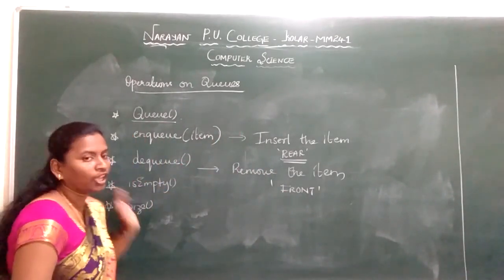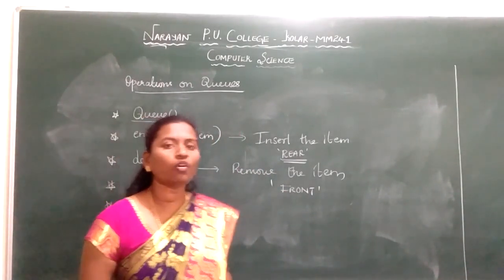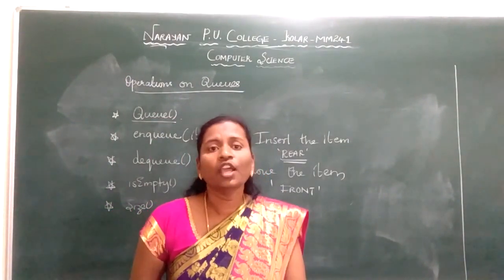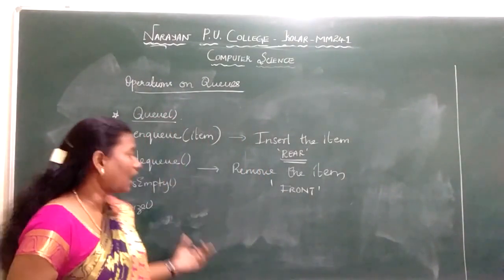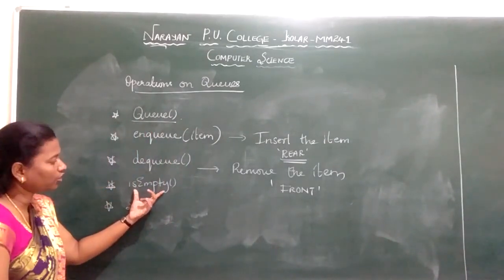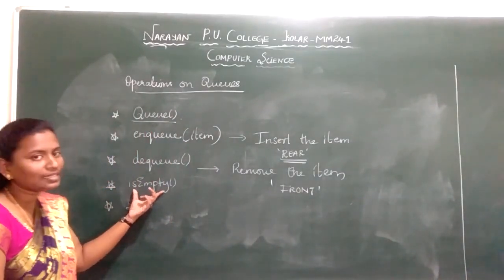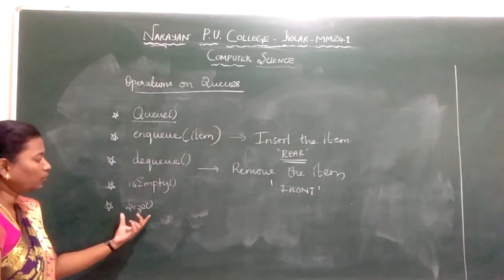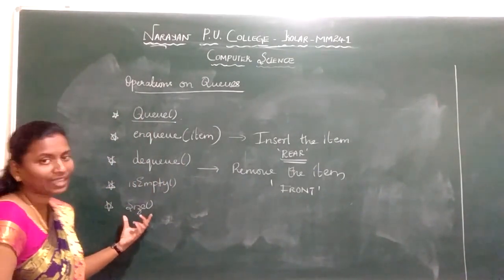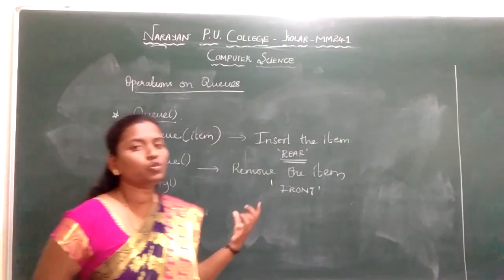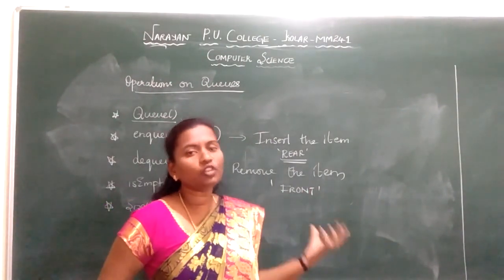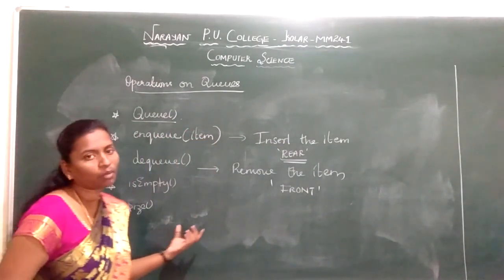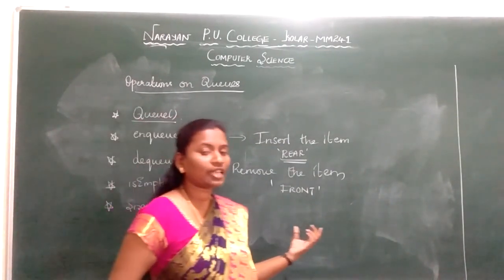Now is empty. You checked the overflow and the underflow of the stack. Here also we will check whether the queue is empty or not. So for that you call a function called is empty. This will tell you whether the queue is empty or not. Next we go for size of the queue. Size will return the number of elements present in the queue. Similar to your stack operation, here also we have size.